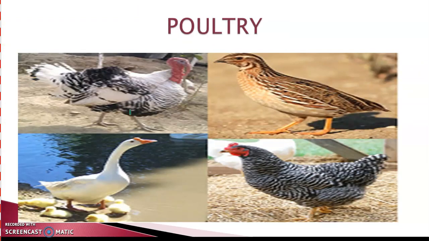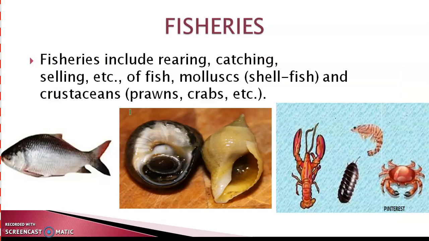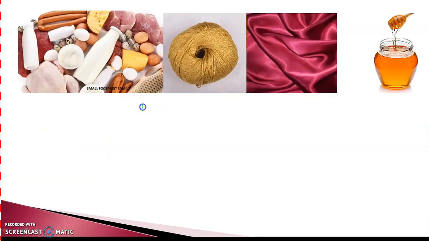Poultry is also included under animal husbandry because it involves breeding and rearing of certain birds for their meat and eggs. Fisheries are also included under animal husbandry. This involves rearing, catching and selling of fish, mollusks and certain crustaceans like prawns and crabs.